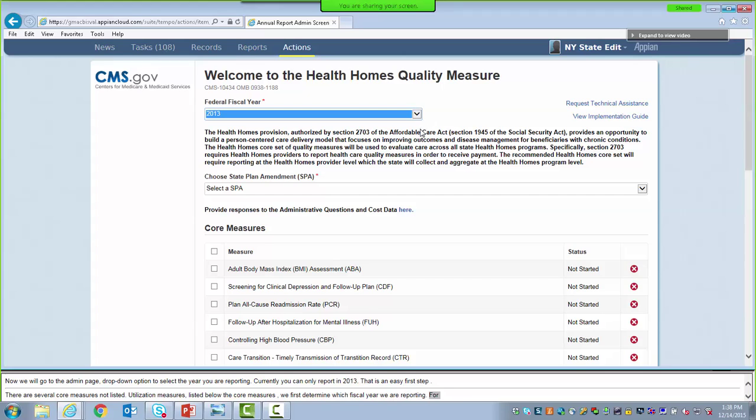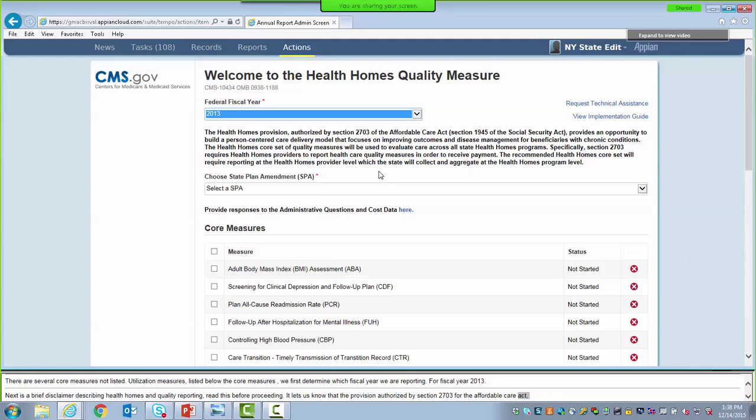Next is a brief disclaimer describing health homes and quality measure reporting. Be sure to read this before proceeding. It lets us know that the health homes provision, authorized by Section 2703 of the Affordable Care Act, provides an opportunity to build a person-centered care delivery model that focuses on improving outcomes and disease management for beneficiaries with chronic conditions.